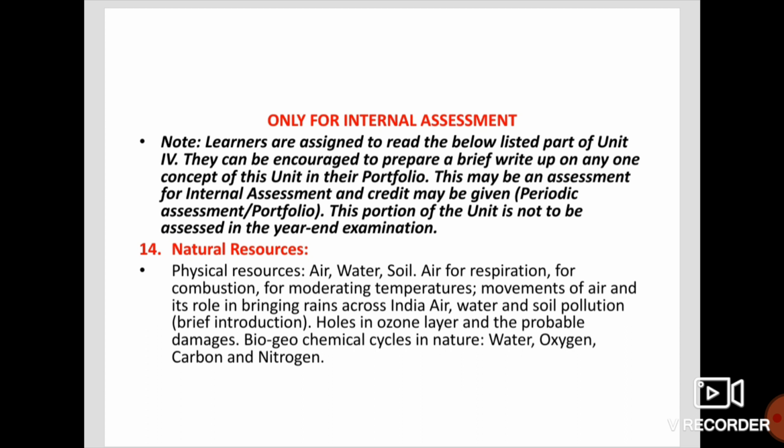This chapter was taught by the teacher in the class, but it is there only for internal assessment, and they have to give it in the form of a portfolio. The portfolio may be a small periodic test or an assignment, whatever the teacher wants to do in the class. The chapter is the 14th chapter, natural resources.